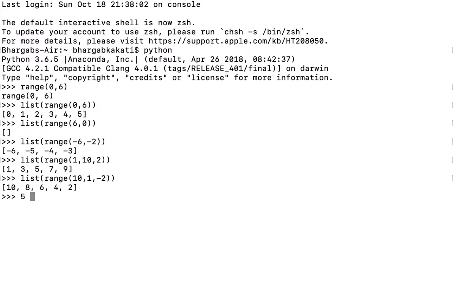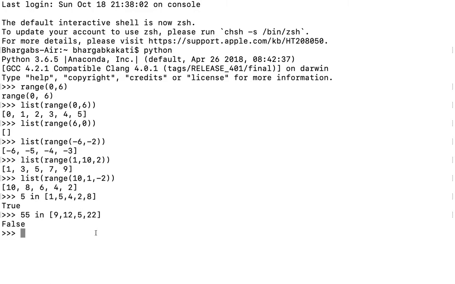So if I want to check if 5 is present in a particular list, I'll write 5 in, and let's say the list of values are these. Now is 5 present in this list? Yes, 5 is present in this list. Therefore, I am getting true. If I write 55 in [9, 12, 5, 22], then it will generate false. Why? Because 55 is not present in this particular list.